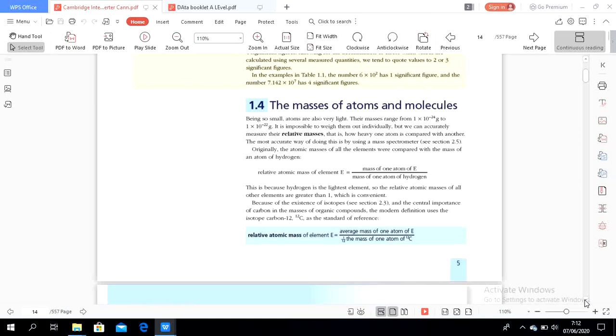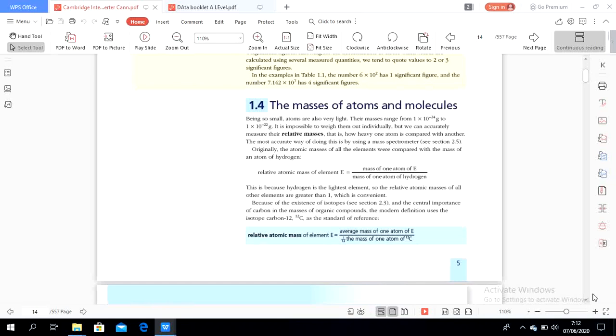Protein contains carbon, carbohydrate contains carbon, vitamins contain carbon, fat contains carbon.